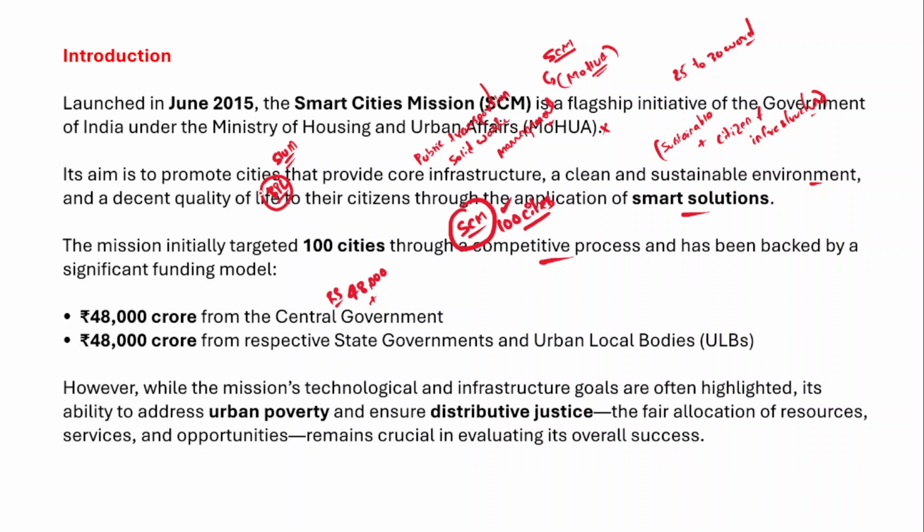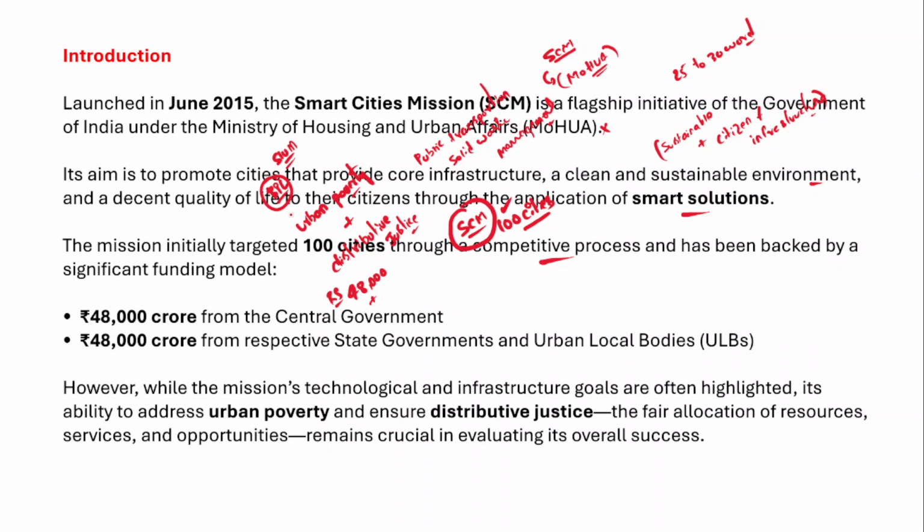So it is also important to address the problem of urban poverty. Along with urban poverty, the issue of distributive justice should also be given adequate attention, right?